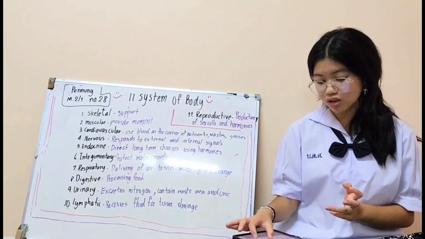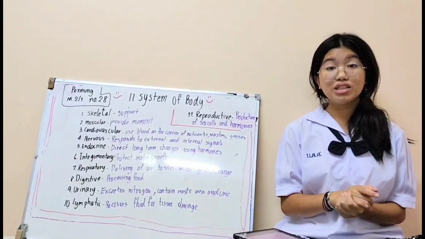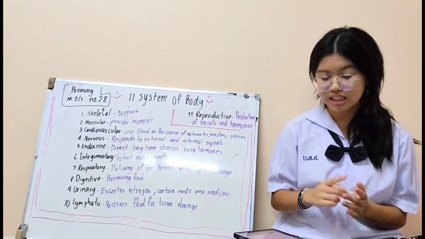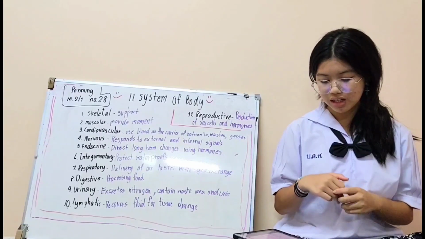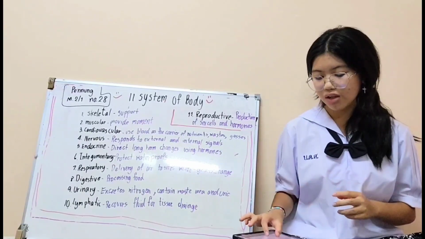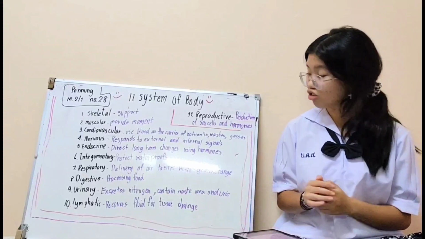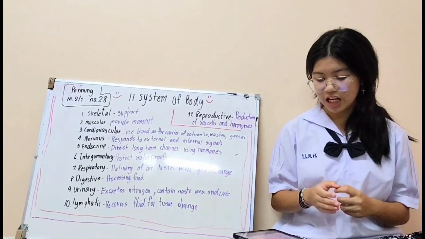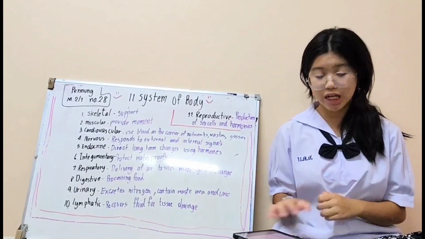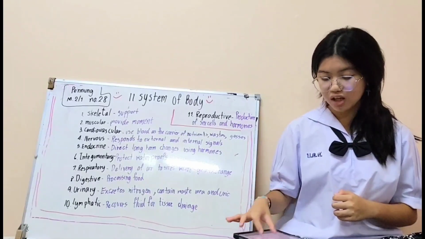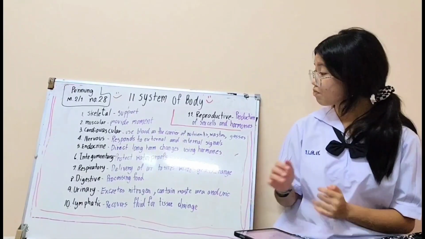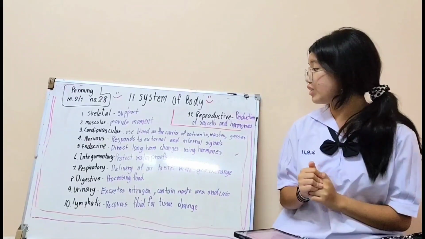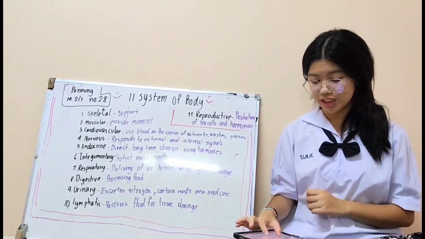And now we go to number 10, the urinary system. The structure is the kidneys, ureters, and urethra. The function is to extract nitrogen-containing waste, urea and uric acid, and to control the pH of the blood too. And the last one, number 11, is the reproductive system.